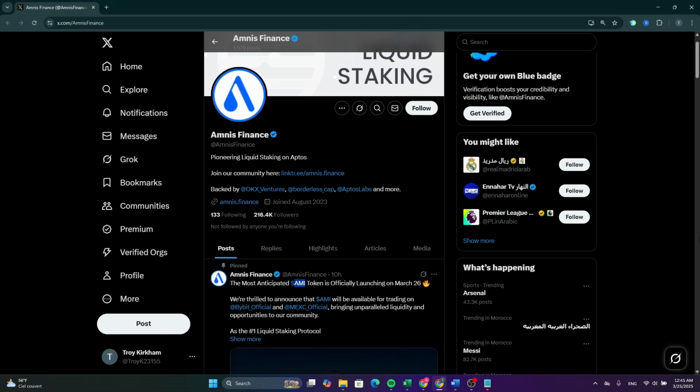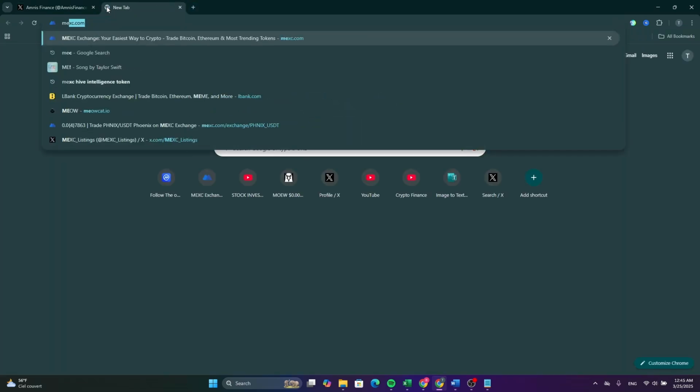Now, before going on to buy this token, make sure to check the X account and keep following the updates about this token. So this token will be listed on MEXC. So what you need to do, just go and open your MEXC account like that.